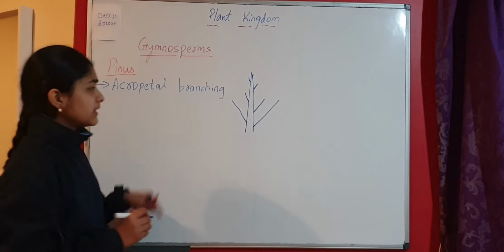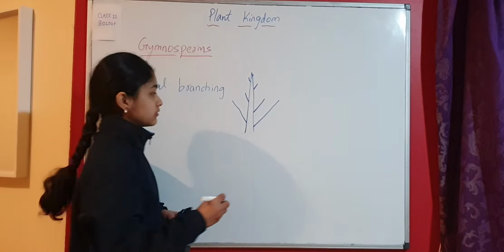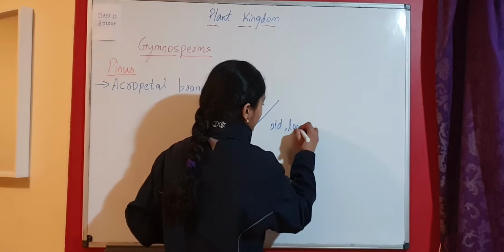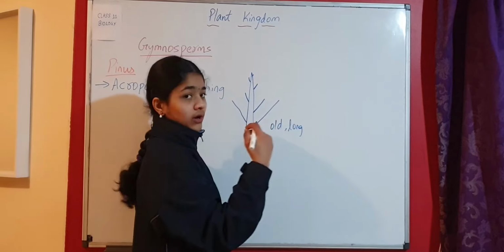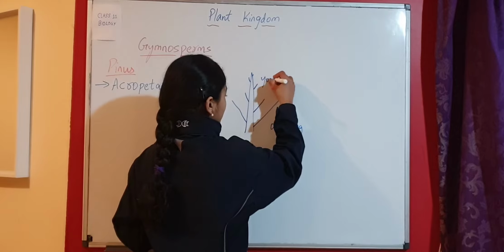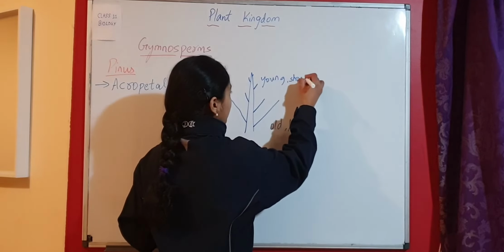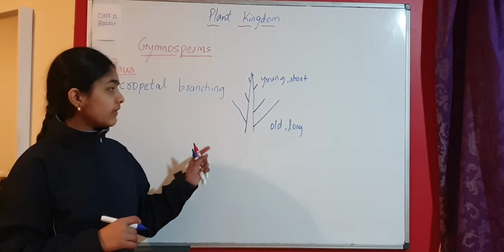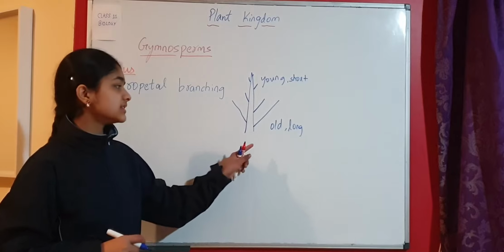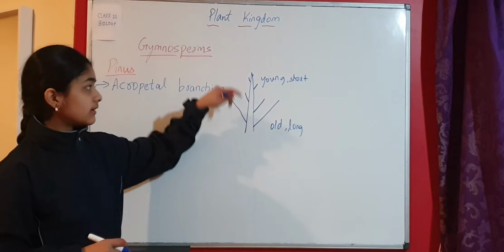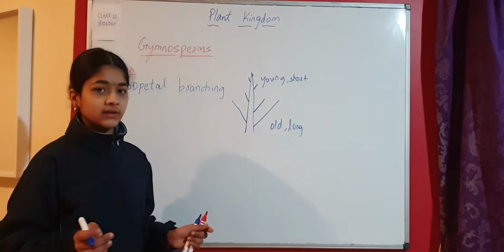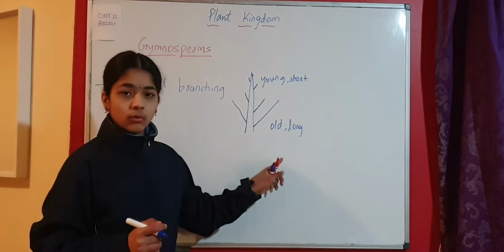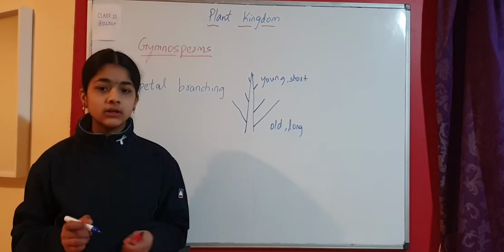So acropetal means the lower branches are old and long, and as we move upper, the branches become young and short. This is called acropetal branching. There is one more type of branching called basipetal branching. There it's totally different. The bottom ones are young and short and the upper ones are old and long. So that is completely different. But Pinus shows acropetal branching. The lower ones are old and long. The upper ones are young and short.